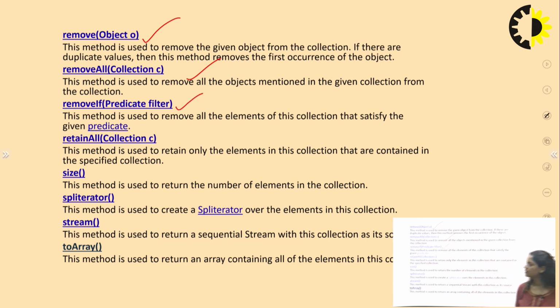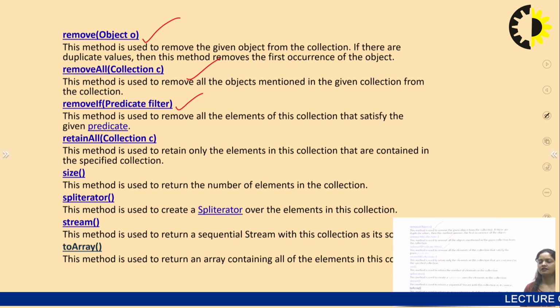And then we have removeIf. removeIf is different from remove and removeAll in the sense that it includes a condition. This method is used to remove all the elements of this collection that satisfy the given condition. Suppose I want to remove an element from a list if the value of that item is greater than some other item. That condition can be included by removeIf, and if that condition is true, that element will be truncated from your given data structure.